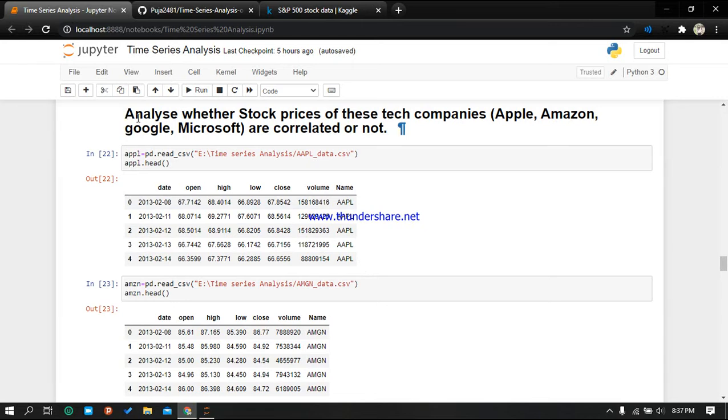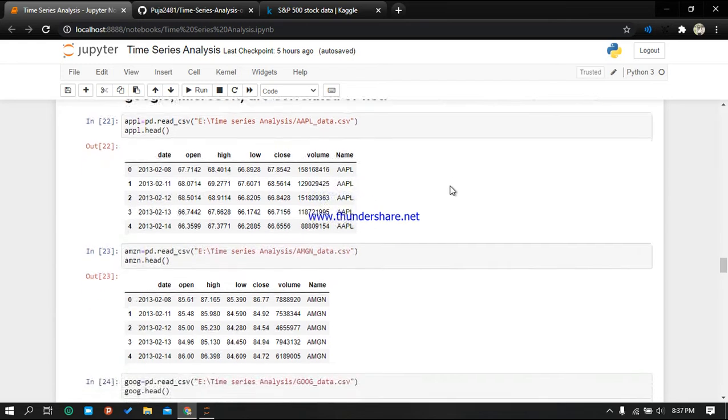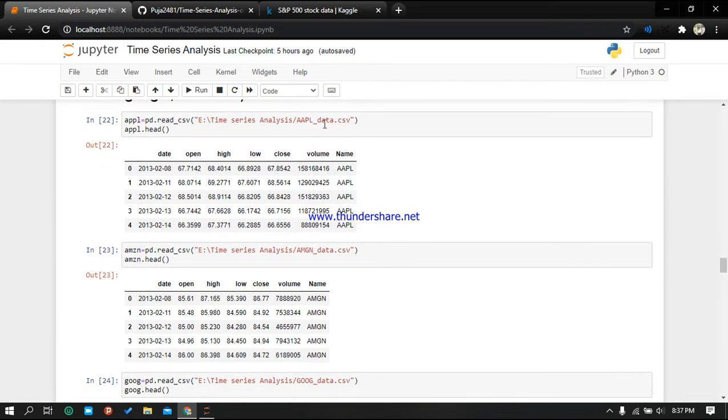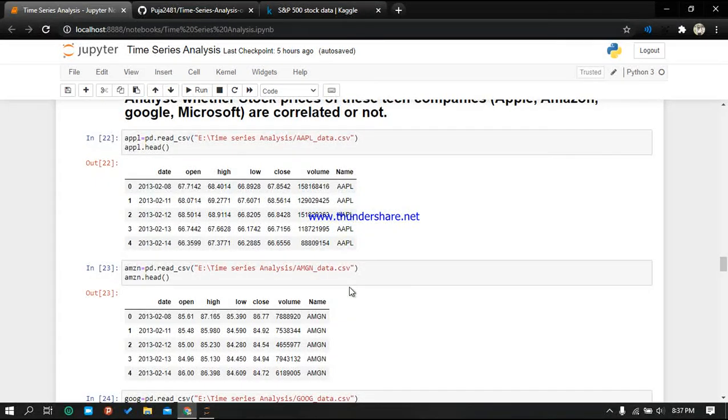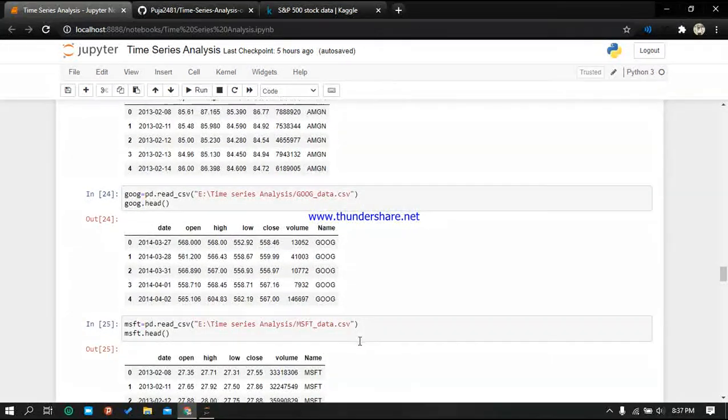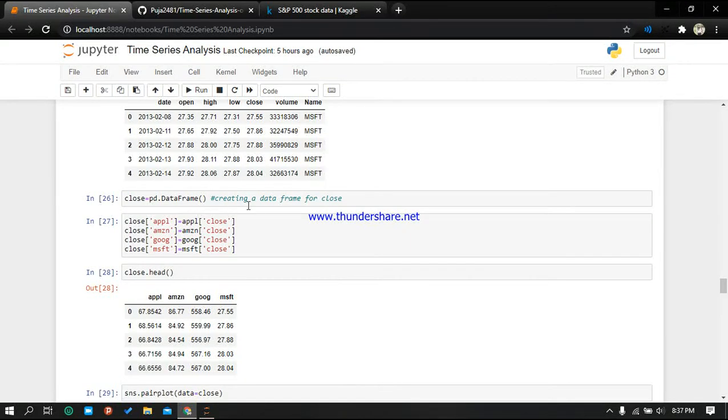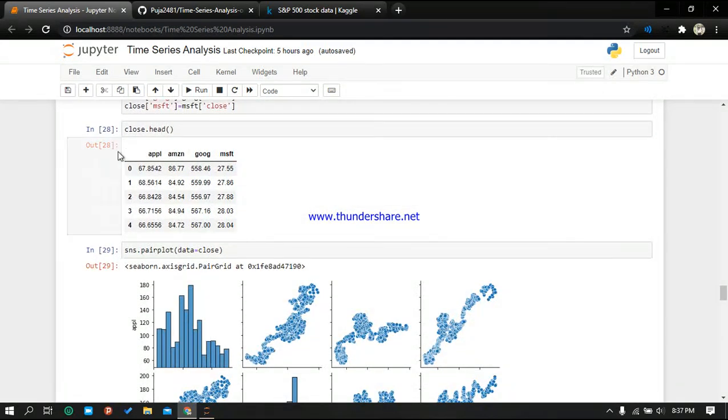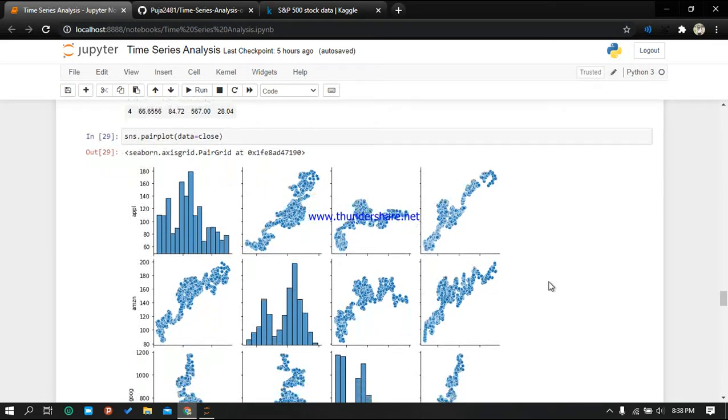Then after that we are analyzing whether the stock prices of these tech companies are related, or correlated, or not. So I am reading the dataset one by one: firstly Apple, Amazon, then Google, Microsoft. Then I have created a data frame, and I am creating the closing of all these tech companies one by one, and this is the matrix that I got. After that I plot the graph.